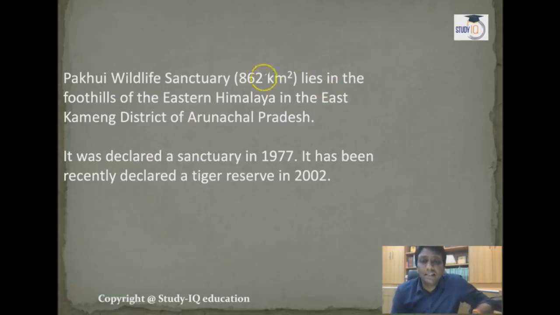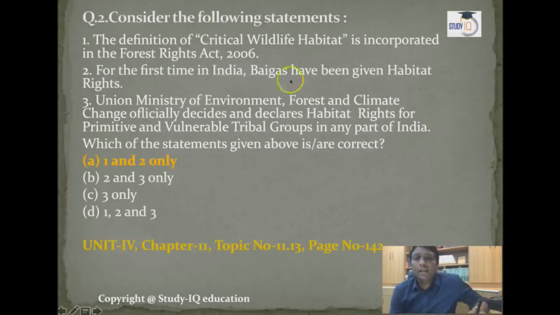The area over which the sanctuary is spread is around 862 square kilometers. It lies in the foothill area of the eastern Himalaya, in the East Kameng district of Arunachal Pradesh. It was declared a sanctuary in 1977, and it was also declared a tiger reserve in 2002. That is the Pakhui Wildlife Sanctuary. Now the next one: consider the following statement. Here UPSC asked the question: the definition of critical wildlife habitat is incorporated in the Forest Rights Act 2006.